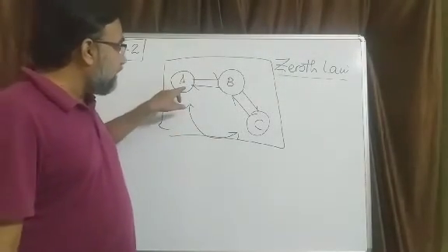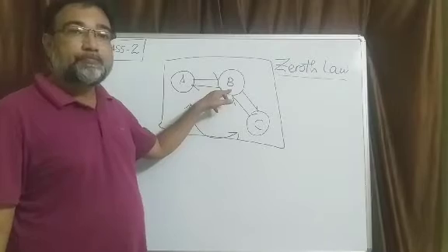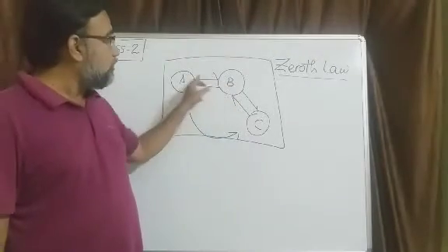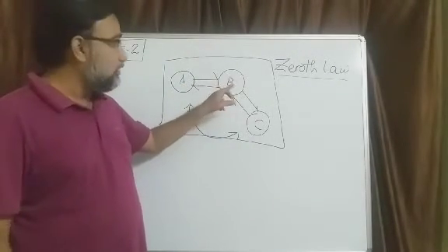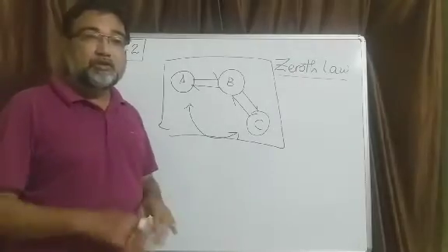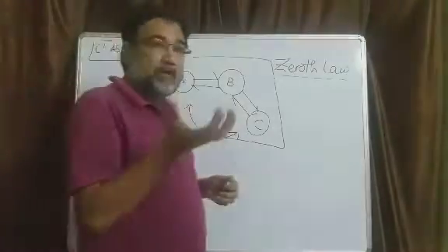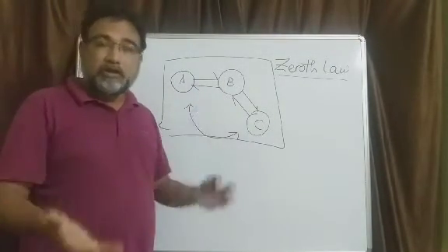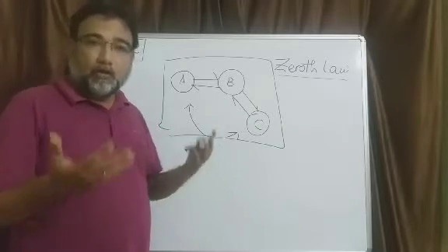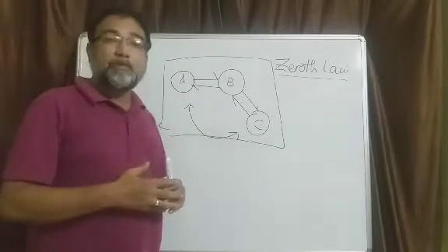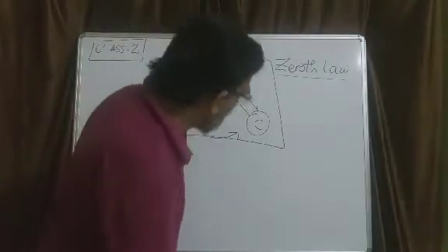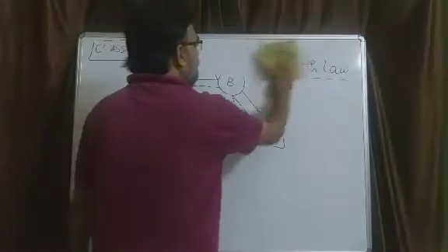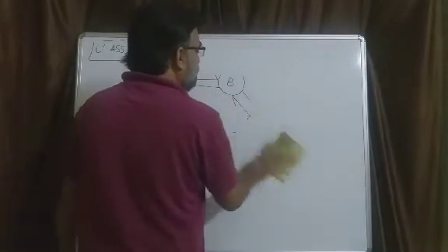So the temperature of A must be the same as the temperature of B, and the temperature of B must be the same as the temperature of C. That's the reason there is no heat transfer between A and B, and that's the only reason why there is no heat transfer between B and C. So the exact concept of temperature came from this. Three systems will be in thermal equilibrium only and only when they have the same temperature values. Is that clear? Okay. If we understand this, then I think we can now proceed to define what temperature is.